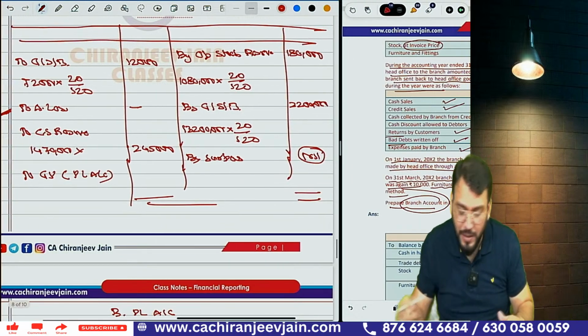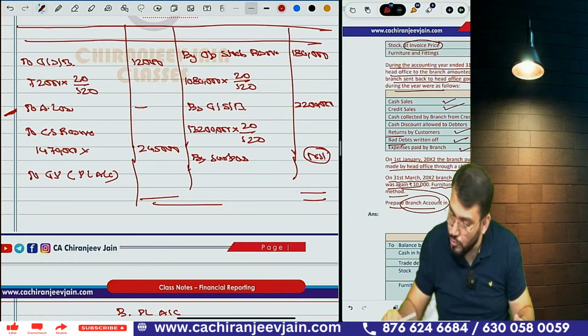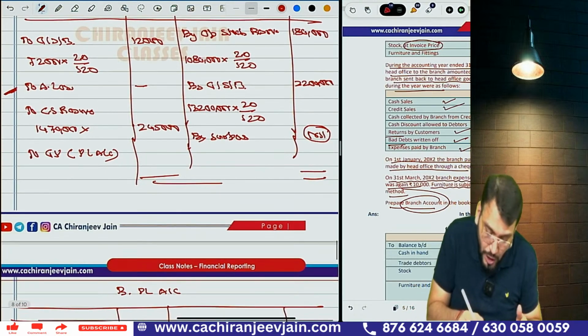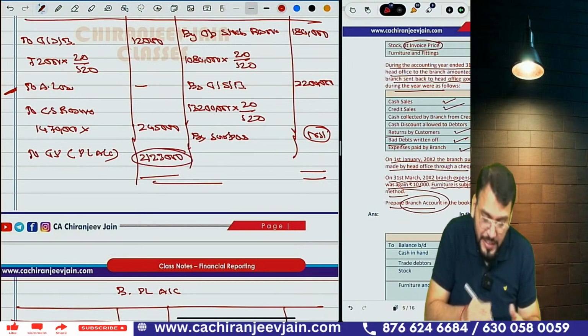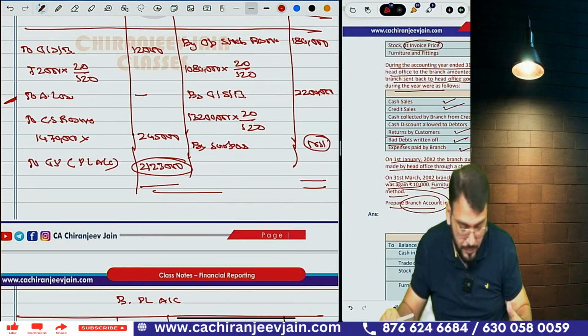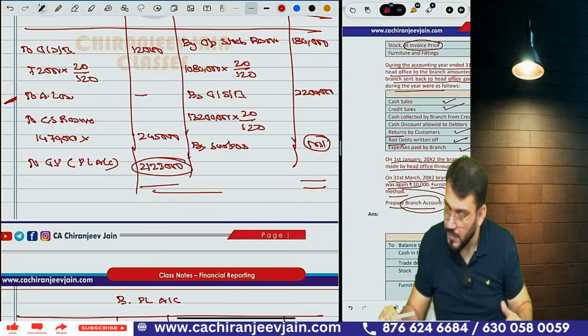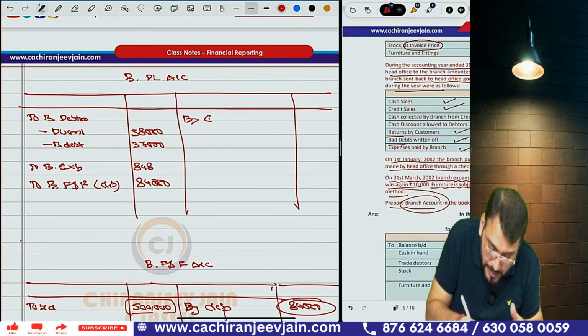Got this point? So what can you give me? It is 180 plus 2,200 minus 12 minus 245. So what is the gross profit? Gross profit will be 21 lakh 23,000. Once again calculate whether it is correct or not. Is it correct? Yes. So 21 lakh 23,000. Yes, sir. Now this gross profit will be transferred to PL account.